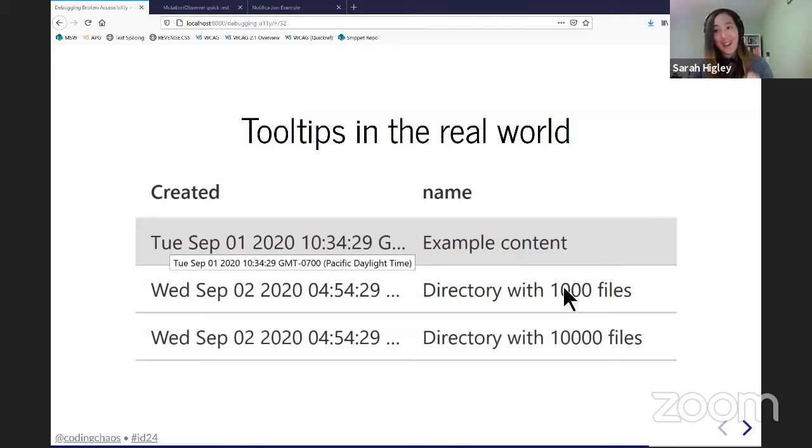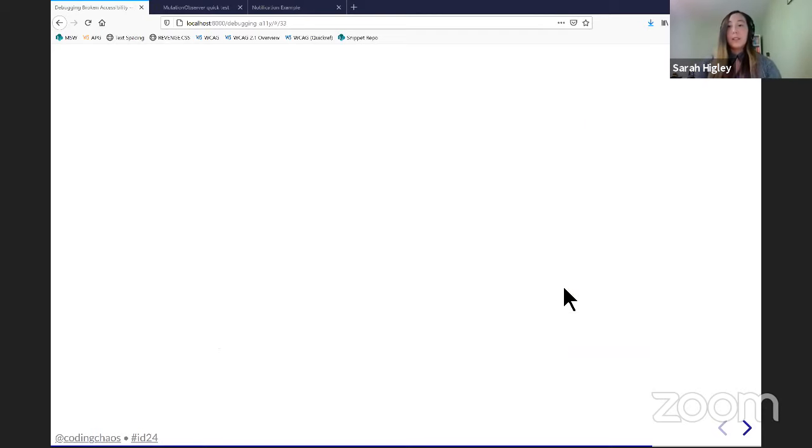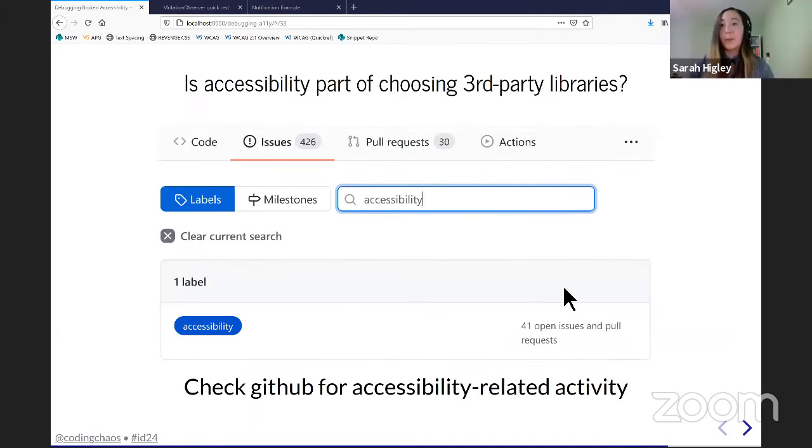This happens a lot. And using external UI libraries isn't a fundamentally bad thing. You can't rebuild your UI every project you do a lot of the time. And often using UI that someone else has spent a lot of time and work perfecting can be good, so long as accessibility is actually part of that UI. So for the team that I was working with in this hypothetical, their problem is not that they designed a bad table or that they coded a bad table. Their problem is that they didn't consider accessibility when they chose that external library back at the start.